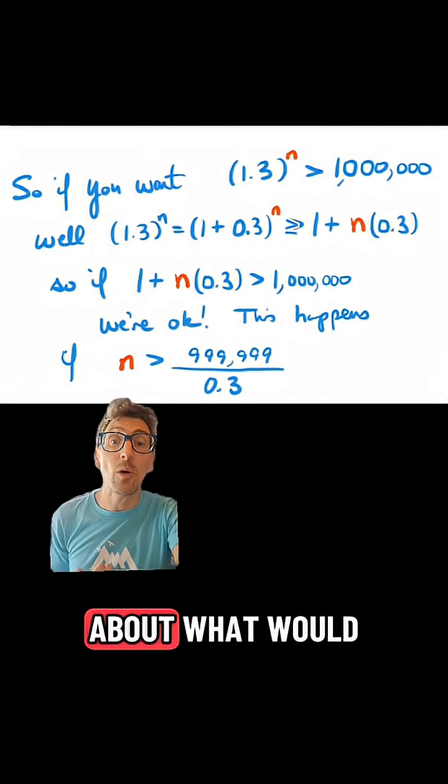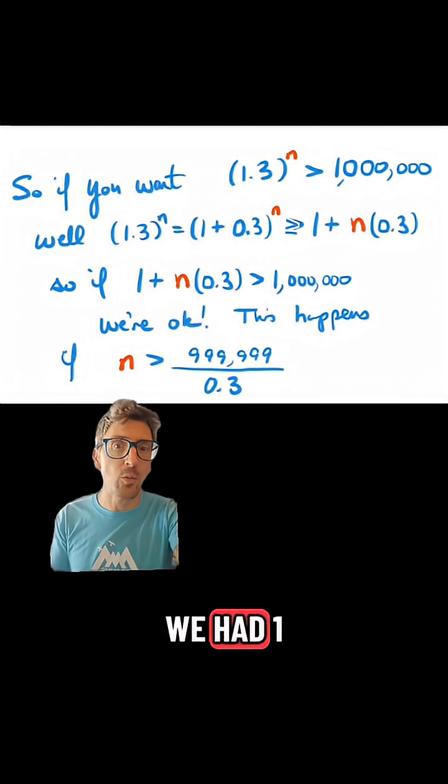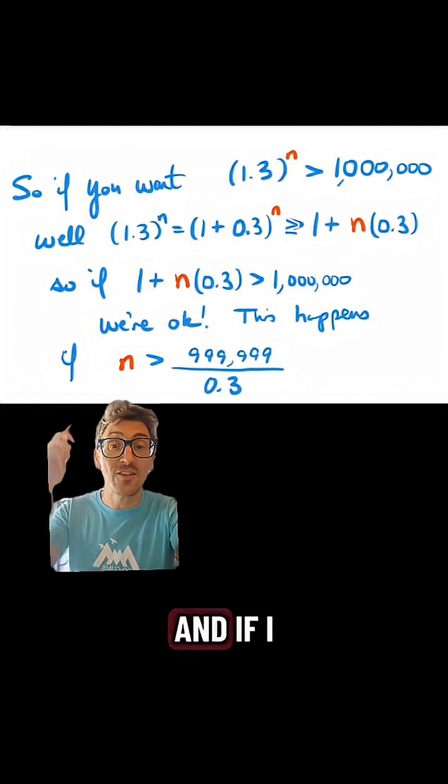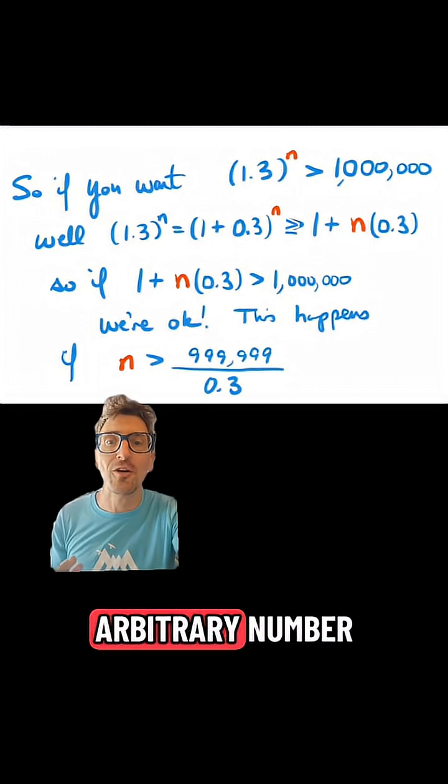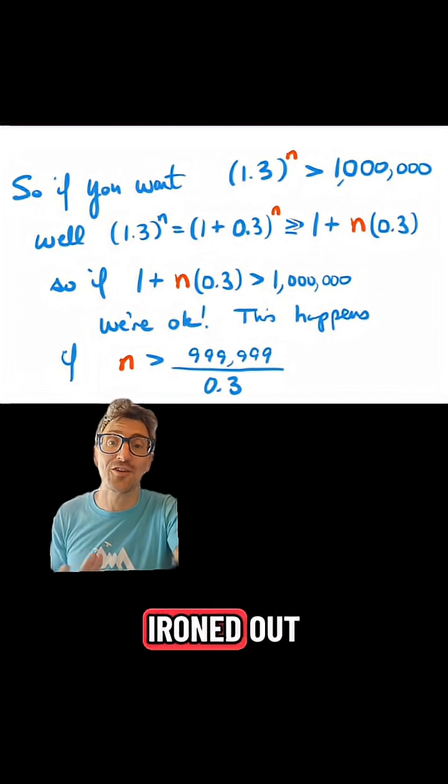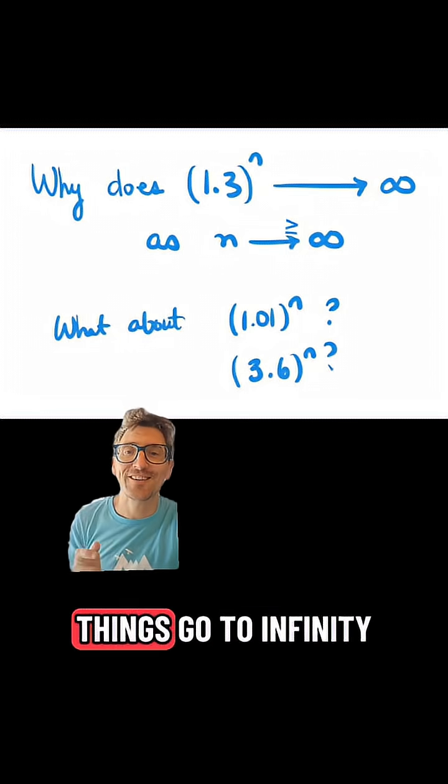If you go back and think about what would change if instead of 1.3 we had 1 plus any other positive number, and if I changed 1,000,000 to some other arbitrary number, all of these details could be ironed out. And that's why all of these things go to infinity.